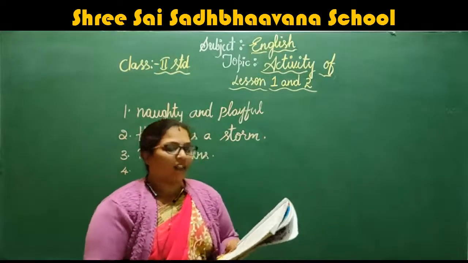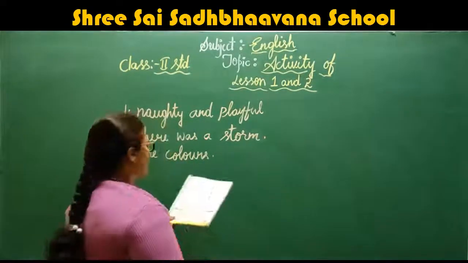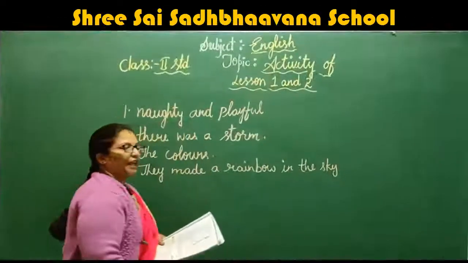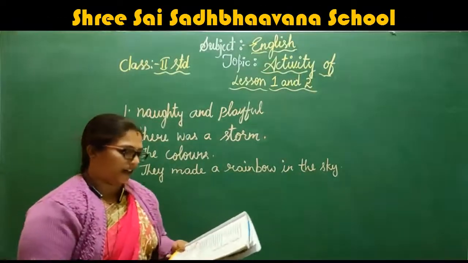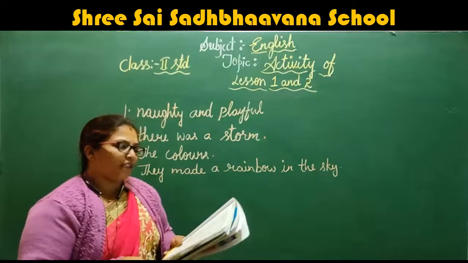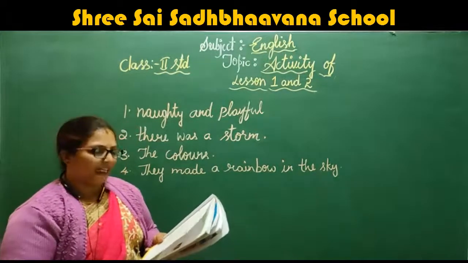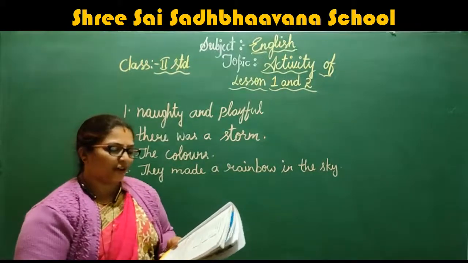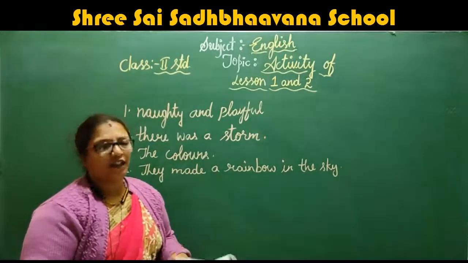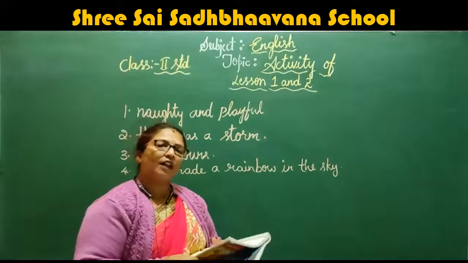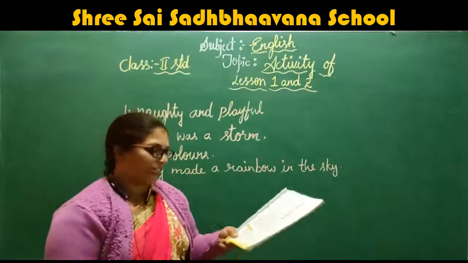The second one is right. They made a rainbow in the sky. So we missed all the fun. Who missed all the fun here? Black and white. Why did they miss all the fun? Because they were late. So this one I will send in your classwork.